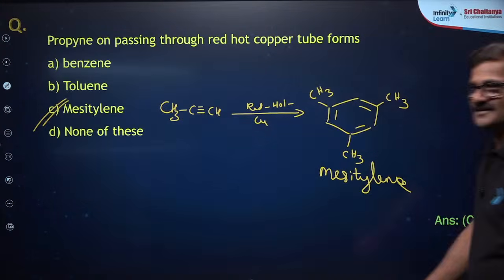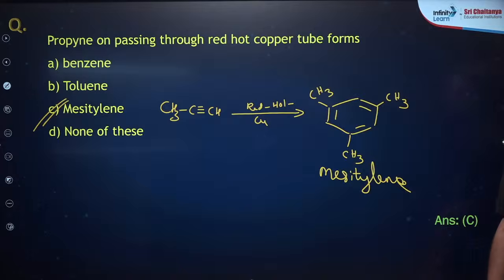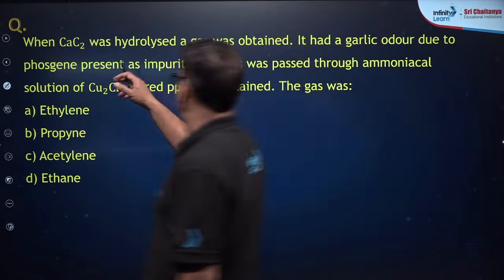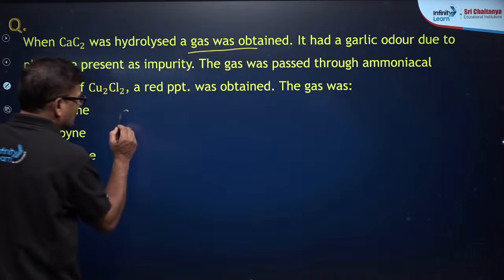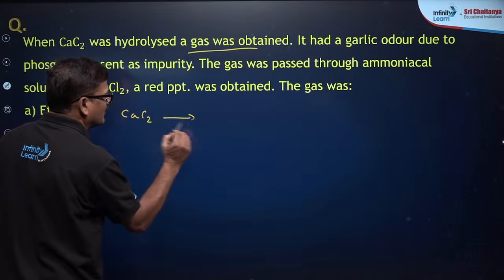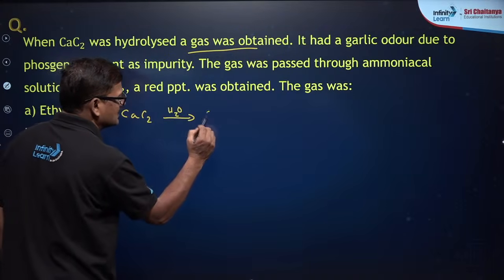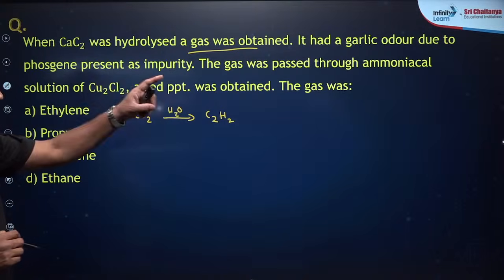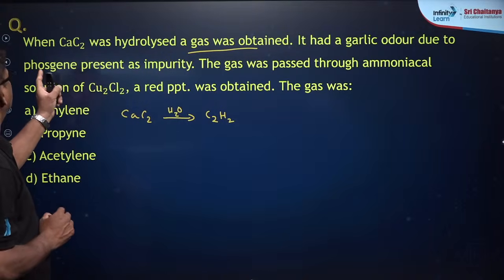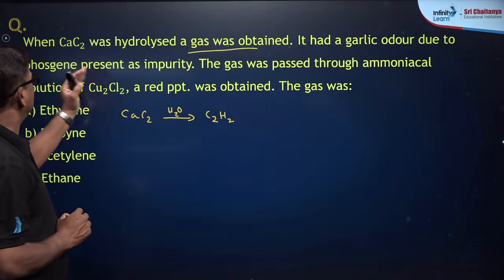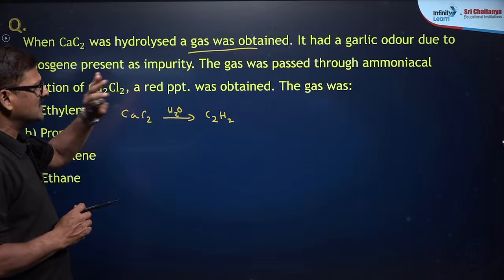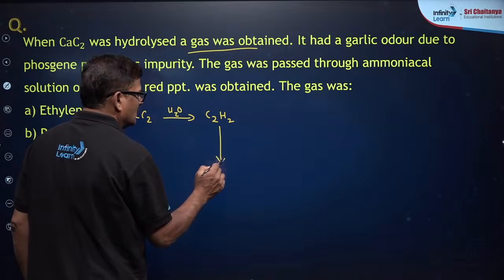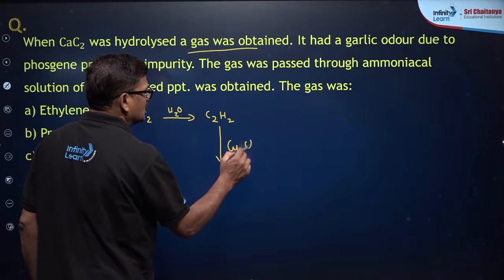Answer is going to be C, trimethyl benzene. And you see, when calcium carbide was hydrolyzed, a gas was obtained. Calcium carbide on hydrolysis, which gas can come? C2H2, acetylene gas can come. It has a garlic odor due to phosphine present as an impurity. The gas was passed through ammoniacal solution of Cu2Cl2.